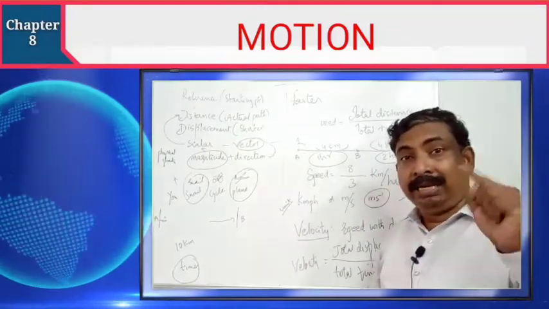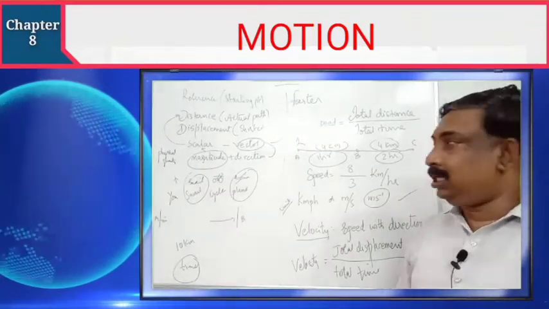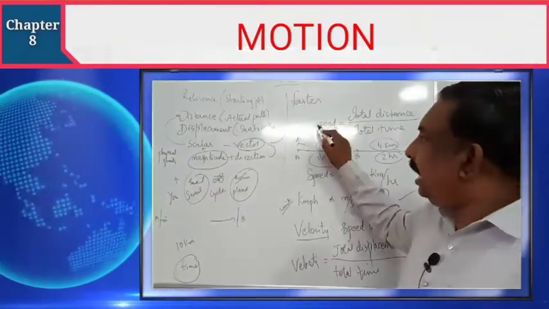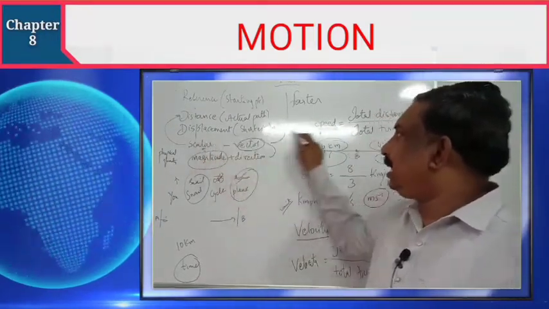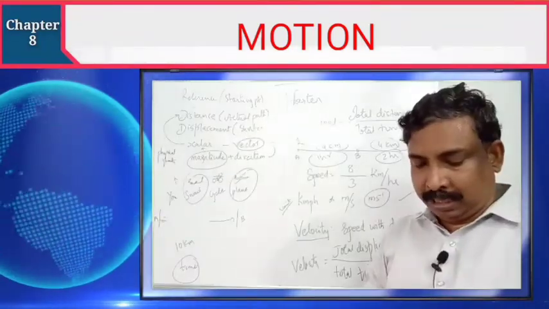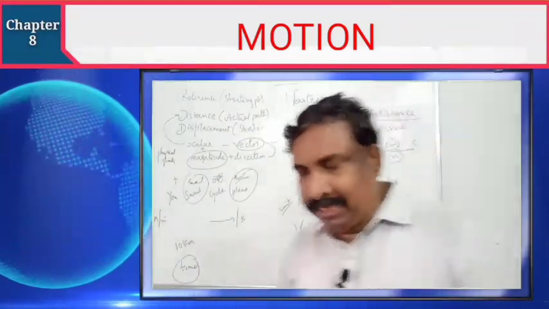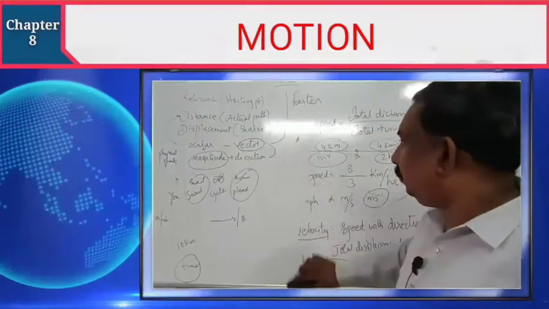If we consider the direction, speed with direction, we call it velocity. Speed is a scalar quantity, but velocity is a vector quantity. Now we are going to see another thing, uniform motion.